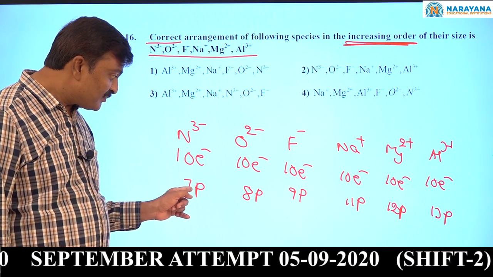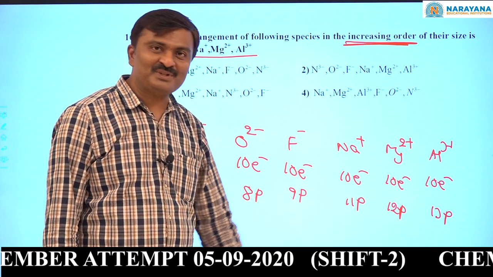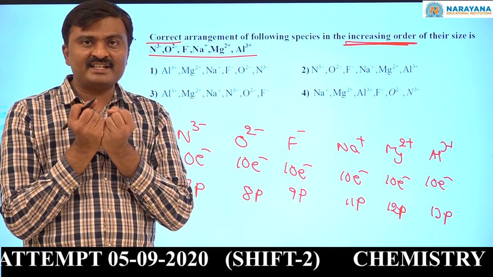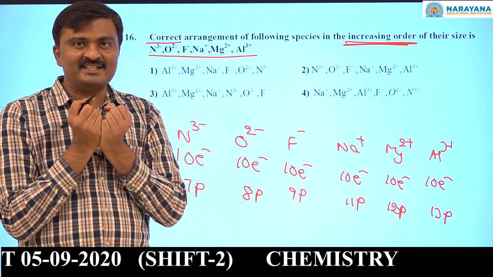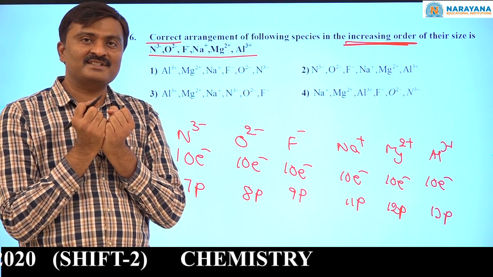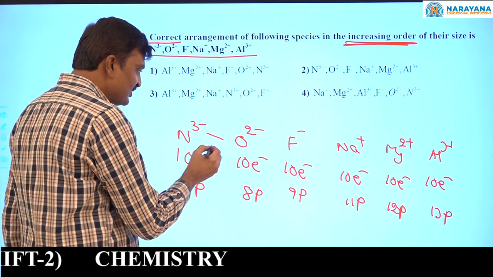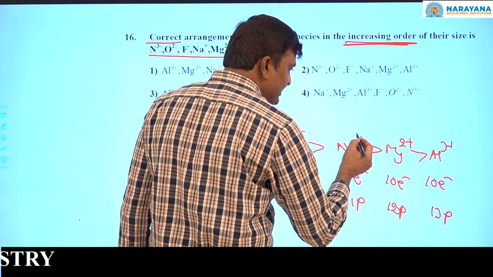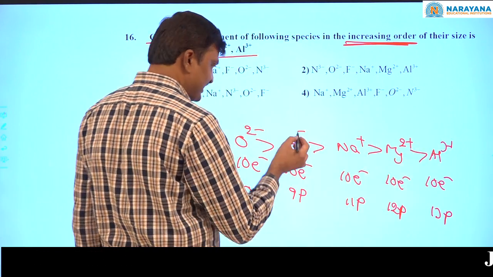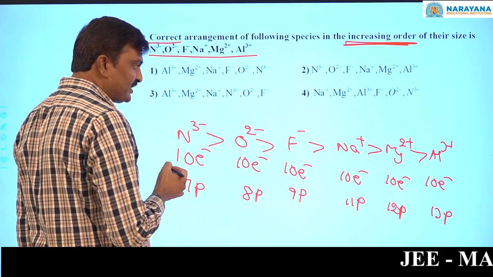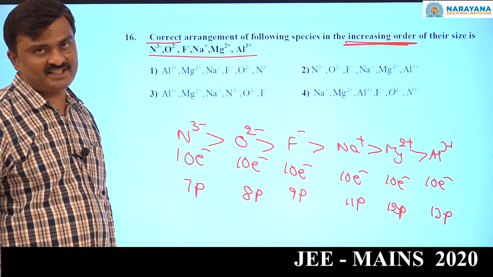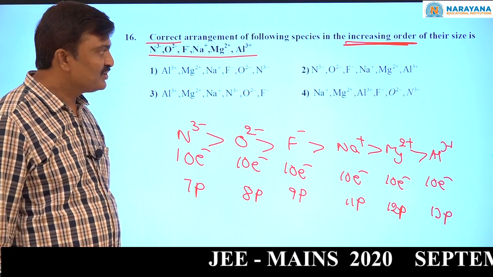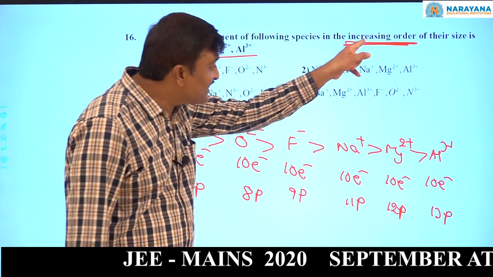But the number of protons in the nucleus is increasing, so the nuclear attraction over the outermost electrons increases. So what happens? Size decreases. So in isoelectronic species, with increasing positive charge, size decreases. With increasing negative charge, ionic size increases. So that is the logic. Now what do they want? Increasing order.